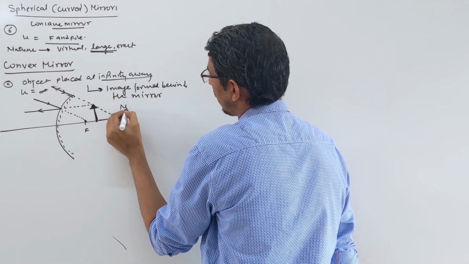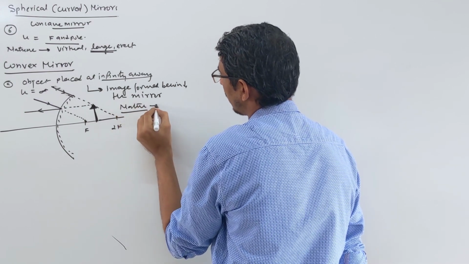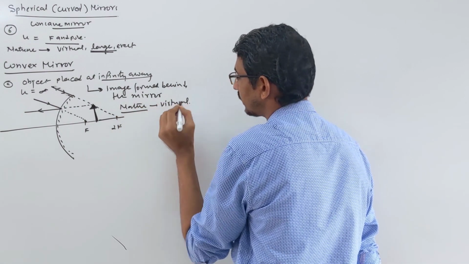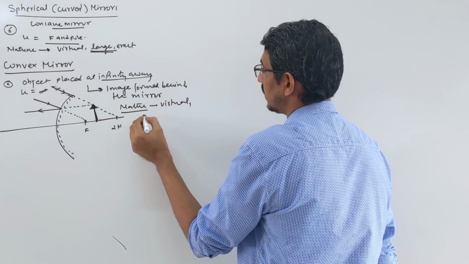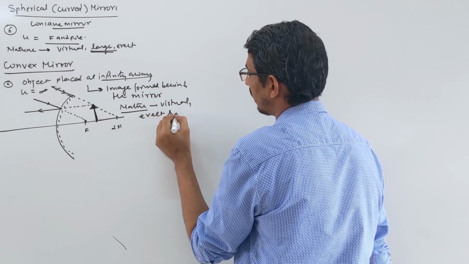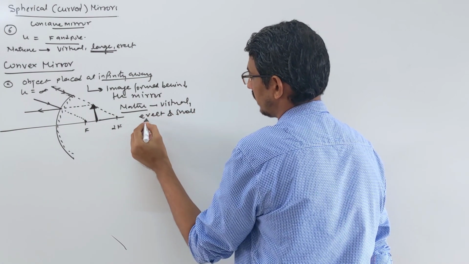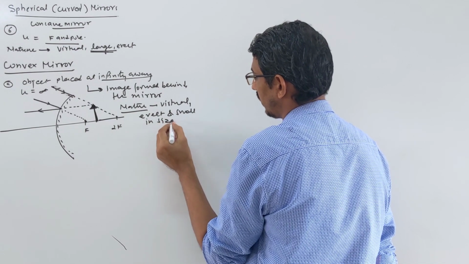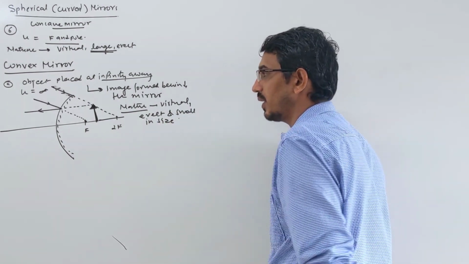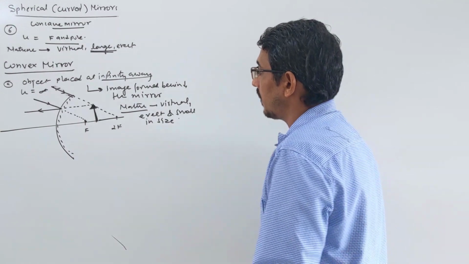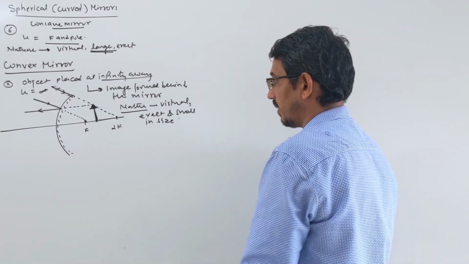What's the nature of this image? It is virtual, erect, and small in size as compared to your object. Correct?